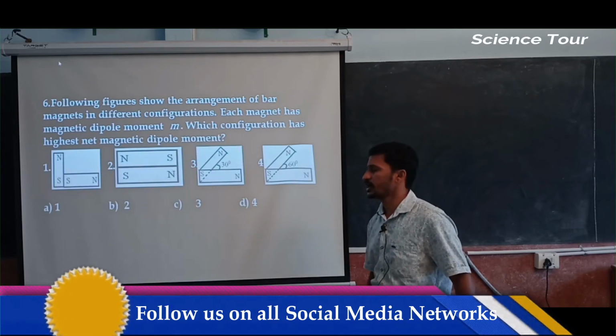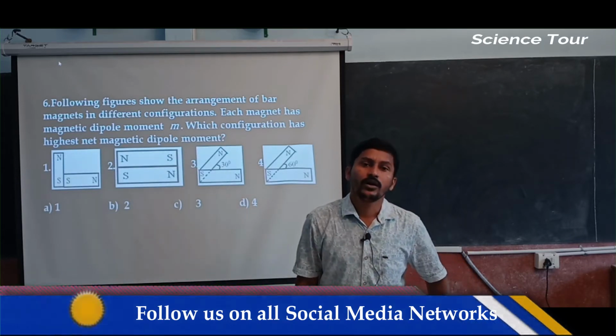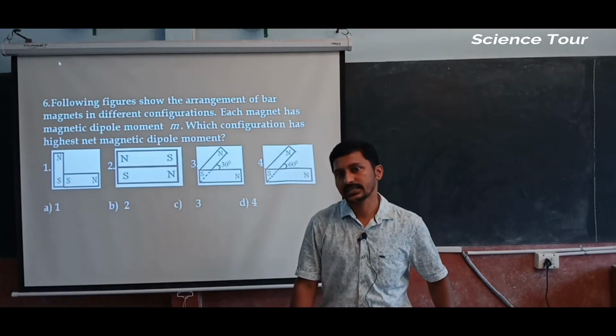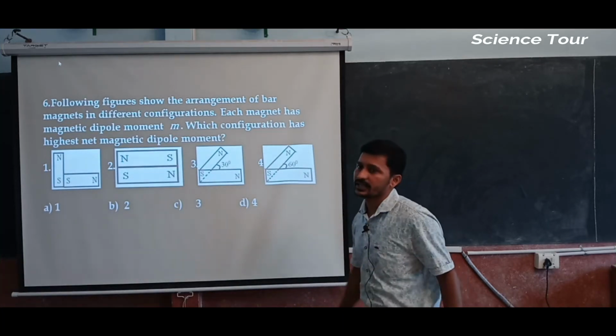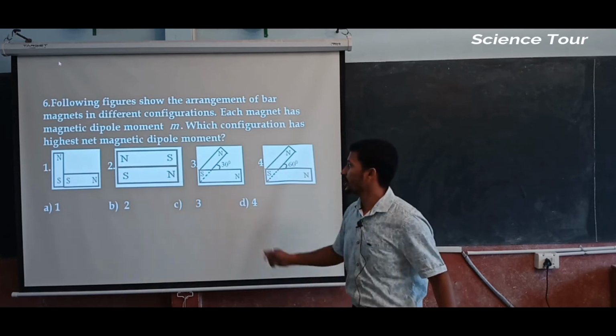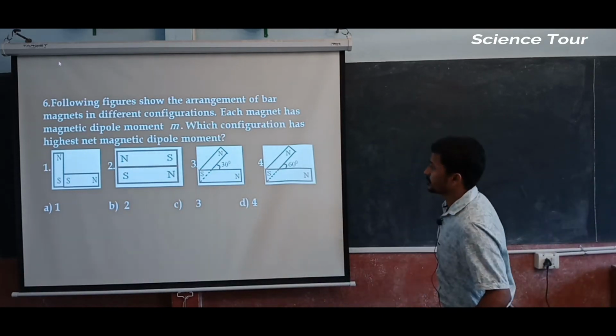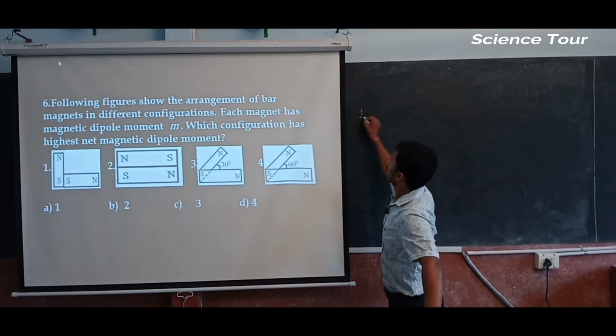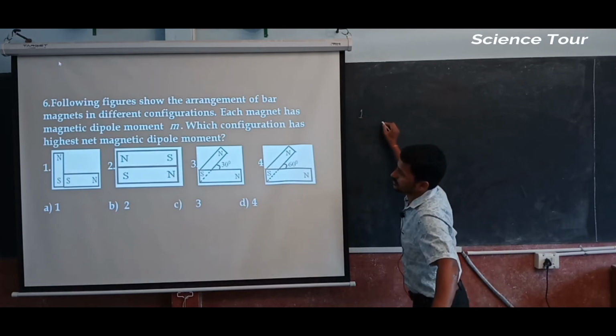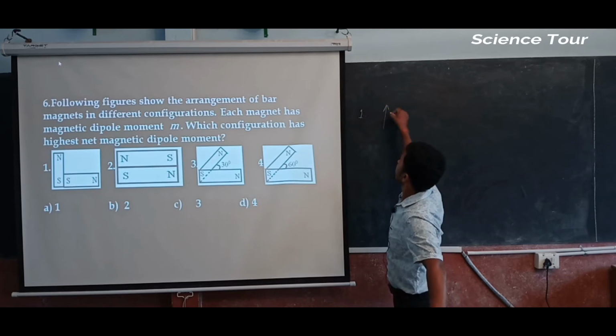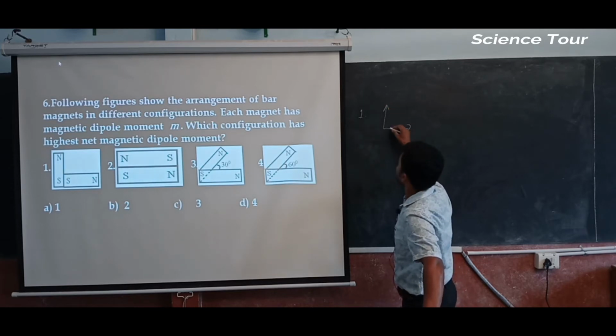Magnetic moment, a lot of problems I have discussed in the synopsis part. I can give you 30 seconds, you can go through and tell me the answer first. For the first one, how can I find out? North to south, south to north, right? This will be the magnetic moment and this will be the magnetic moment. The moments make an angle of 90 degrees.